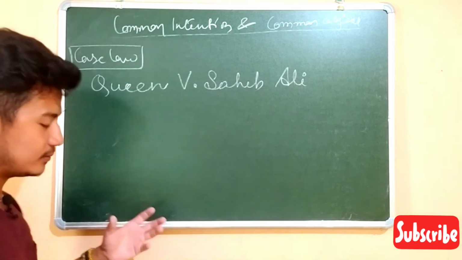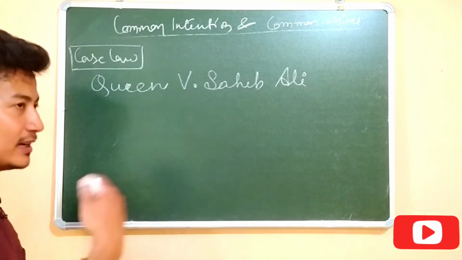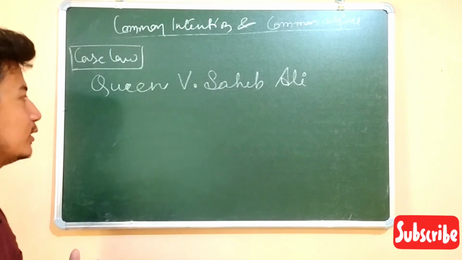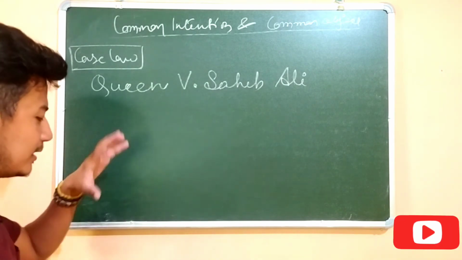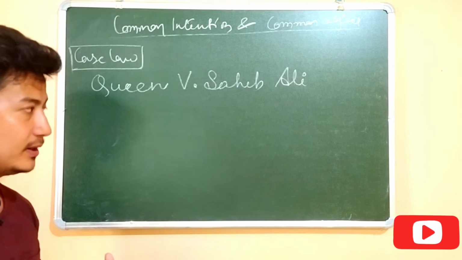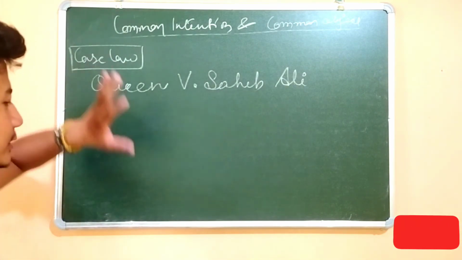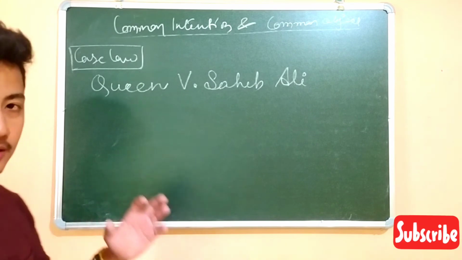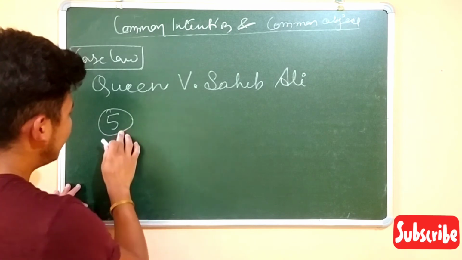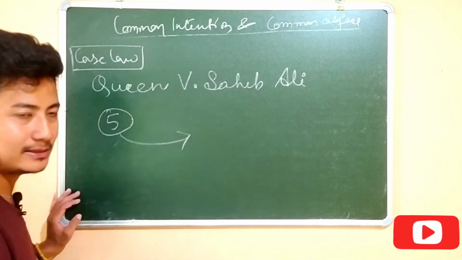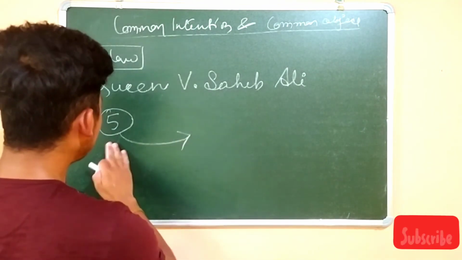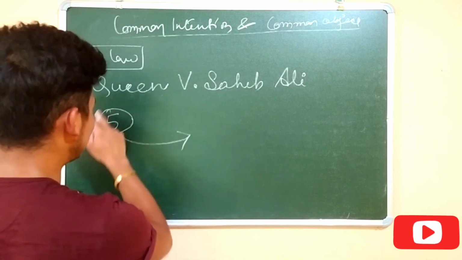Like if any person of the group commits any offense which is outside their object, and for which they have not planned, then the other members will not be responsible. The liability would be independent. Only that person would be convicted for the offense. So overall what it means is that, suppose there are 5 persons, and they have decided they will peacefully conduct the assembly, they will peacefully give the dharna, and they will do the march, and this assembly is also not permitted.